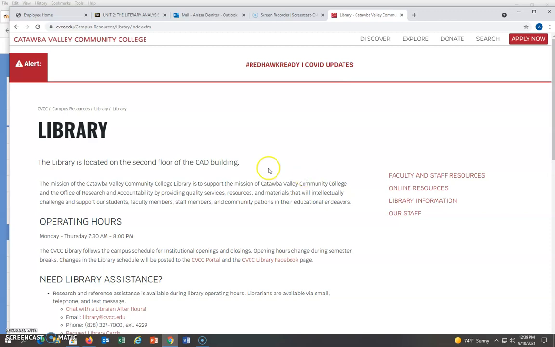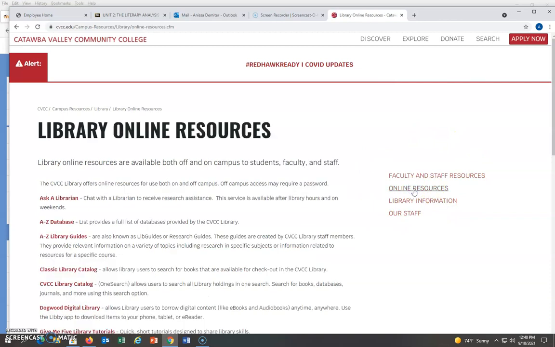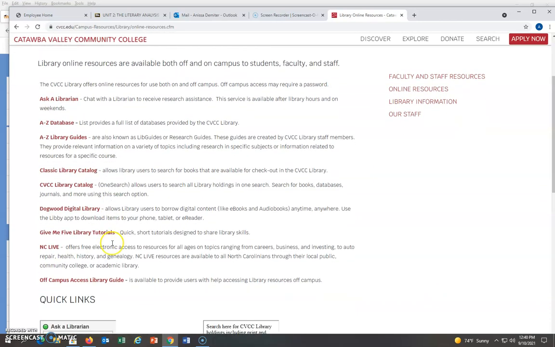Okay, this page gives you information about the library, where it's located, operating hours, and also gives you contact information of the librarian in case you would need assistance with the databases. But where you want to go to access the databases is right here where it says Online Resources. When you click on that, it gives a list.